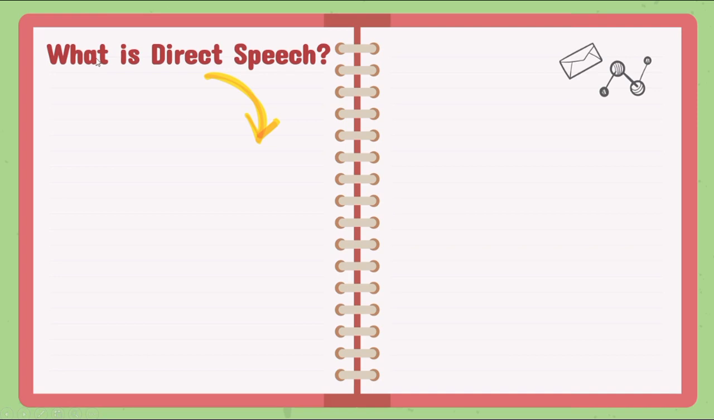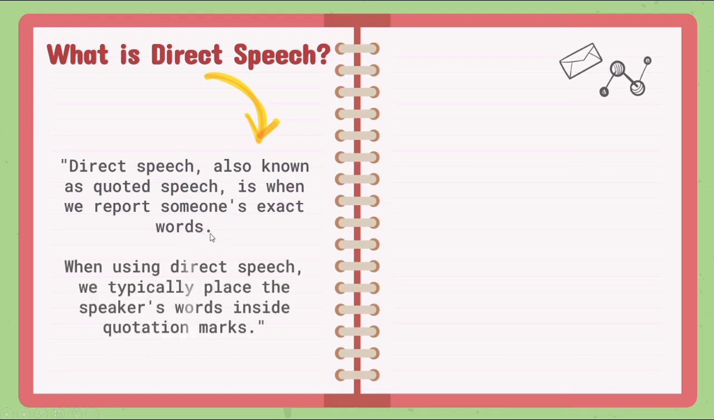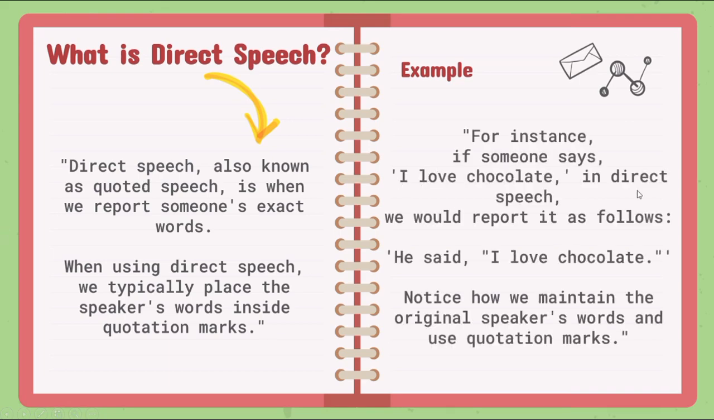What is direct speech? Direct speech, also known as quoted speech, is when we report someone's exact words. When using direct speech, we typically place the speaker's words inside quotation marks. For instance, if someone says, "I love chocolate," in direct speech, we would report it as follows: He said, "I love chocolate." Notice how we maintain the original speaker's words and use quotation marks.